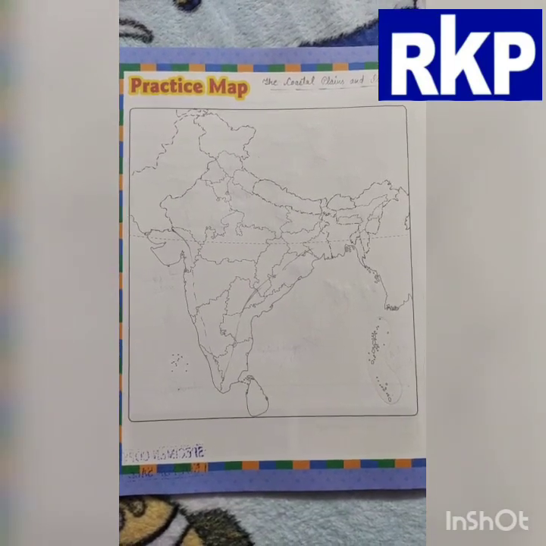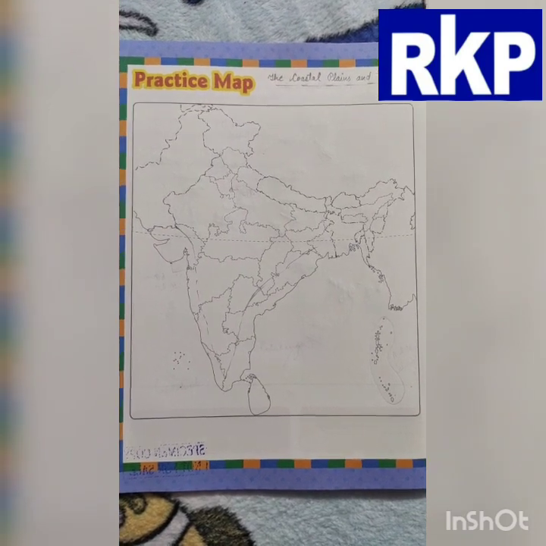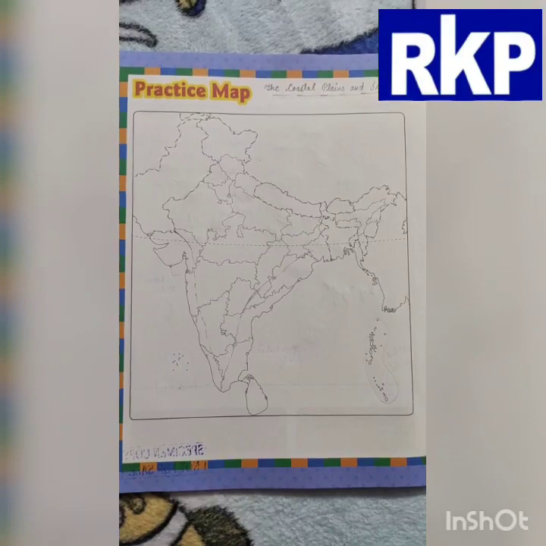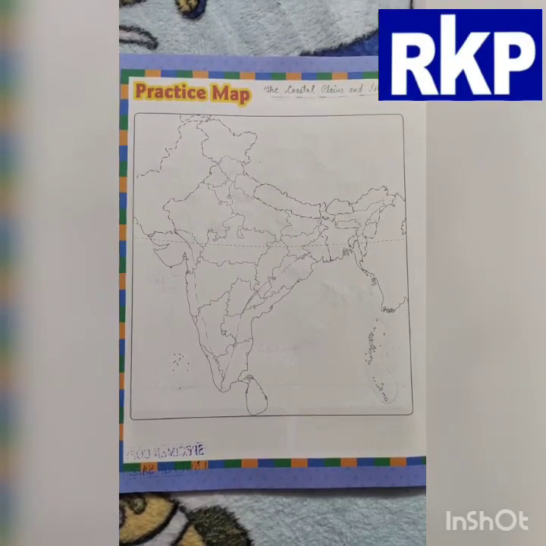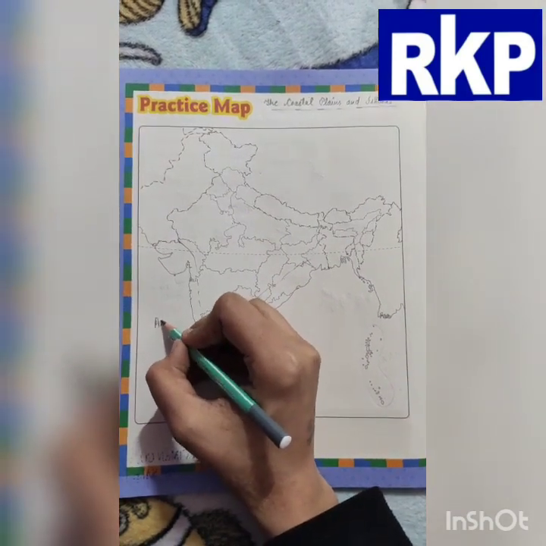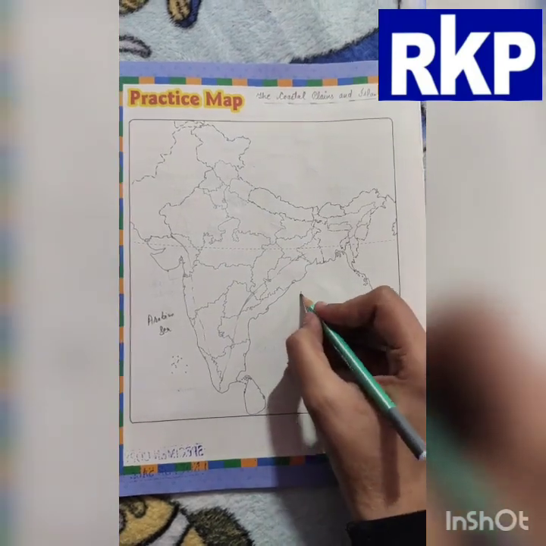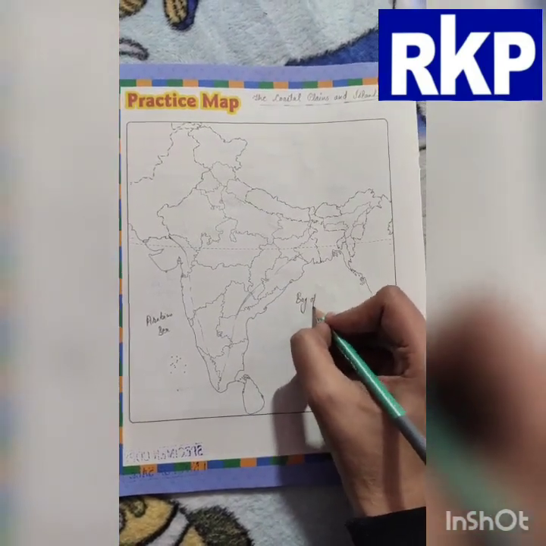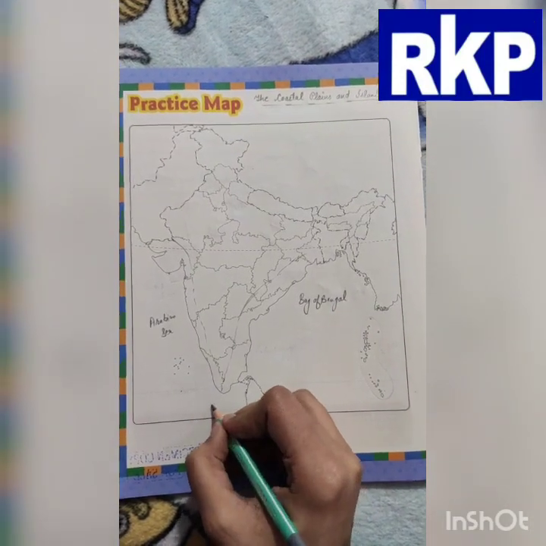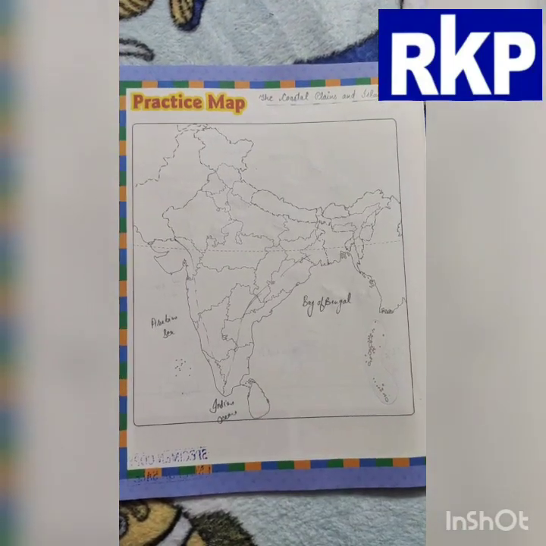Now I'm telling you where the coastal plains are located. So first of all, what are coastal plains? The coastal plains are areas of flat, low-lying land near the sea. As you know, here the Arabian Sea is located, here the Bay of Bengal is there, and here the Indian Ocean is there.